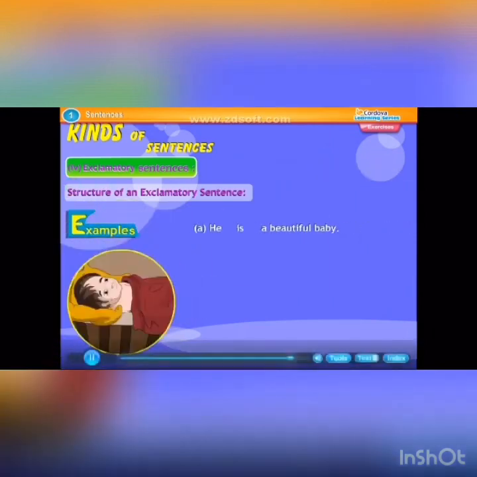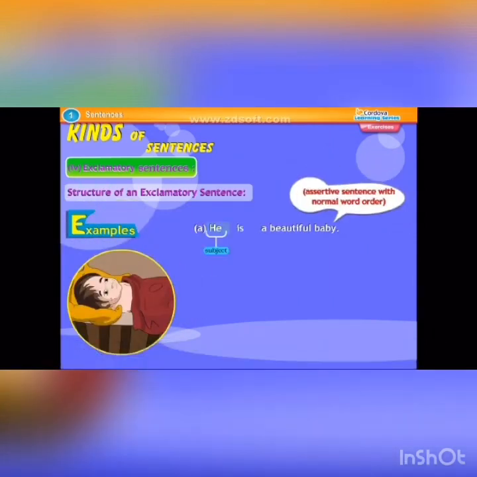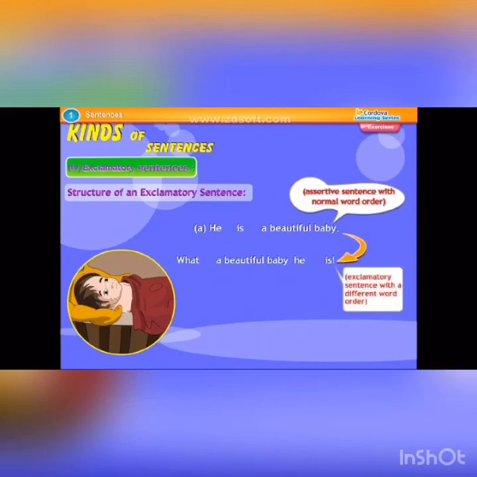Examples: He, subject; is, verb; a beautiful baby. Assertive sentence with normal word order. The above sentence transforms into: What a beautiful baby he is! New word is added. A beautiful baby, he, subject; is, verb.